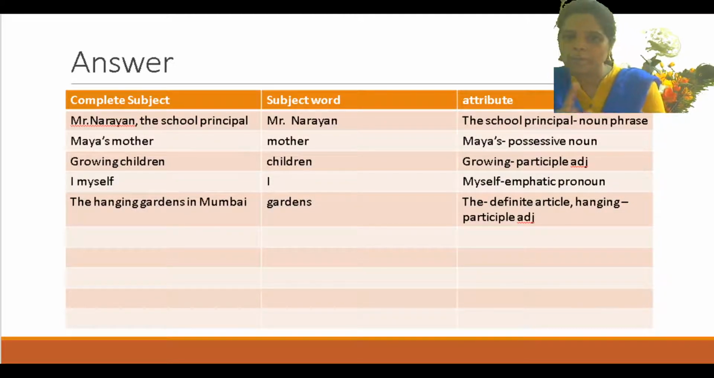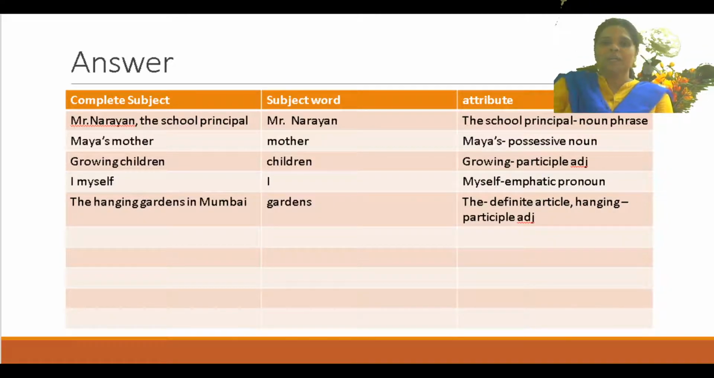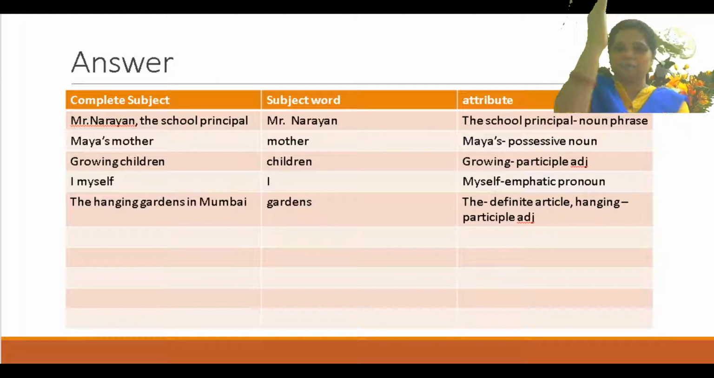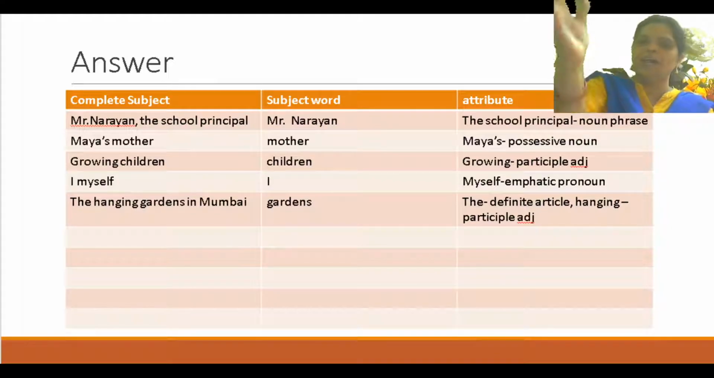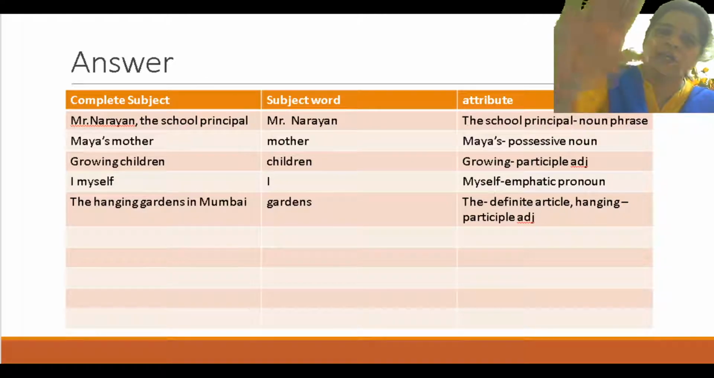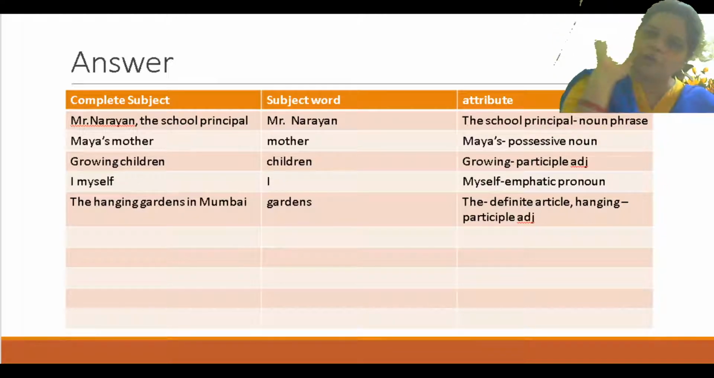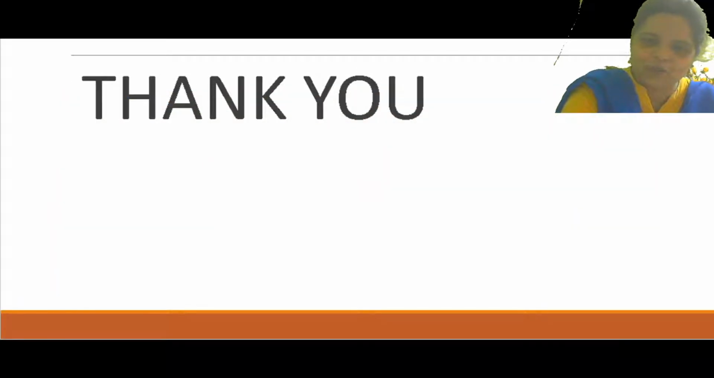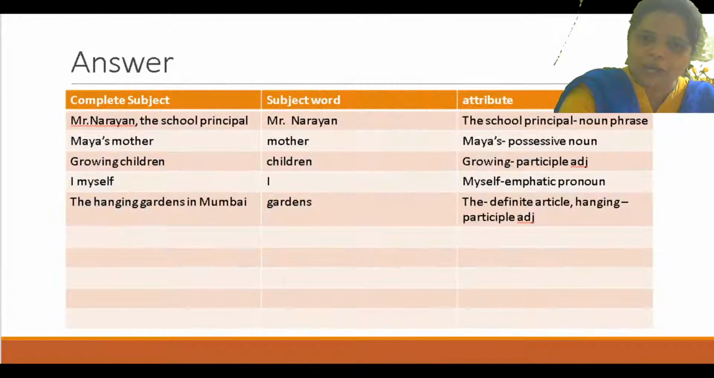Like this way, for all these four questions, make a table. Complete subject, subject word and attribute. Make the diagram like this, a table, and classify all these complete subjects, subject words and their attributes, and write the types too. If there are 3 attributes, write 3. If there is 1, write 1. Is that clear? Shall I move? Now next.